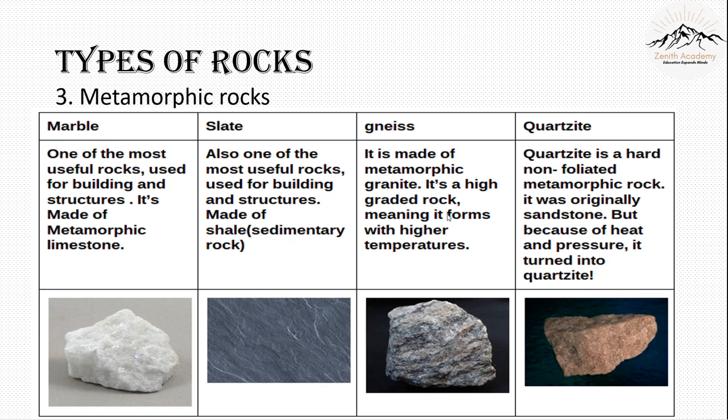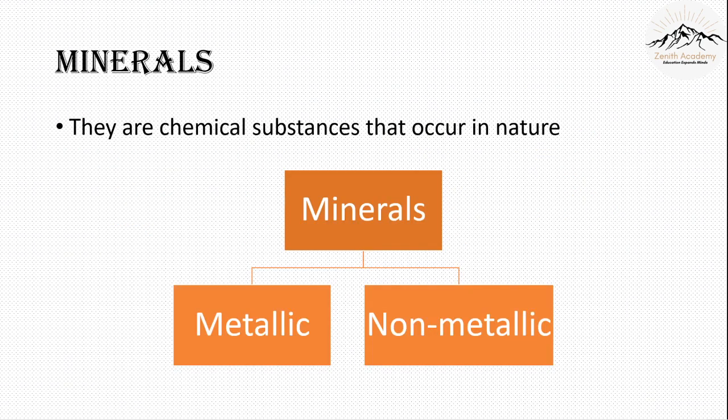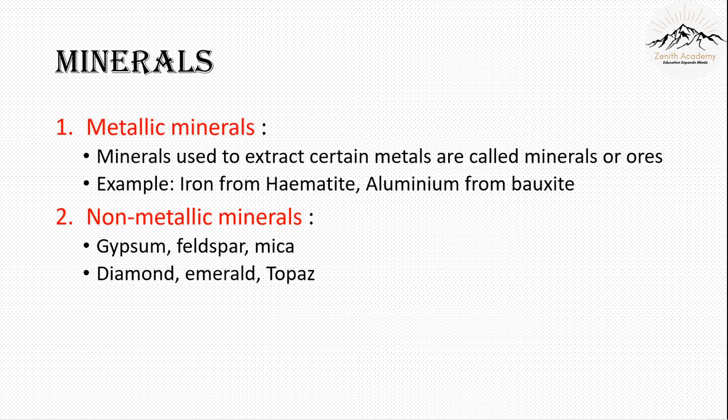Now we have learnt about rocks. Let's move on to minerals. Minerals are chemical substances that naturally occur in nature. So minerals are metallic and non-metallic. Metallic minerals are used to extract certain metals and they are called minerals or ores. So metals come from minerals and ores. Examples are aluminium comes from bauxite and iron comes from hematite.